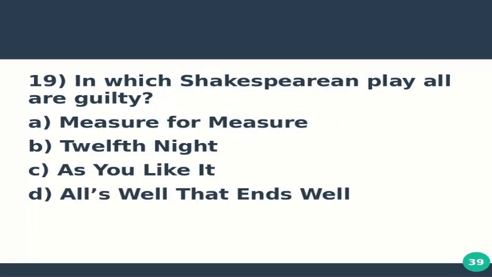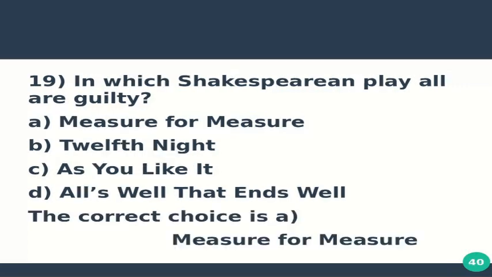Question number 19 is, in which Shakespearean play all are guilty? Option A, Measure for Measure, option B, Twelfth Night, option C, As You Like It, option D, All's Well That Ends Well. The correct choice is A. Measure for Measure. In this play all characters are guilty.